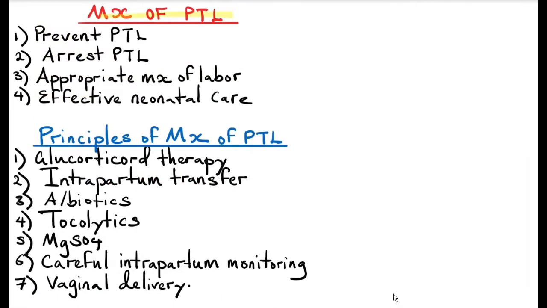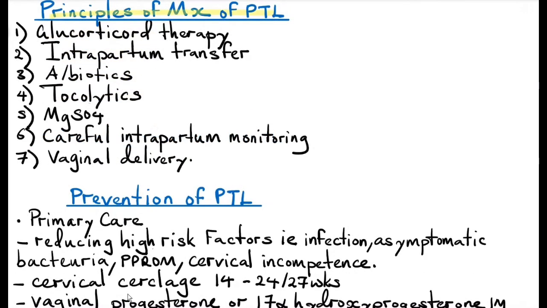Management of preterm labor includes prevention of preterm labor, arresting preterm labor, appropriate management of the patient when she is in established labor, and effective neonatal care of the neonate. Principles of management of preterm labor: you give steroids like betamethasone or dexamethasone depending on which is available. The benefits of giving steroids are that it reduces risk of respiratory distress syndrome, intraventricular hemorrhage, necrotizing enterocolitis, and bronchopulmonary dysplasia.